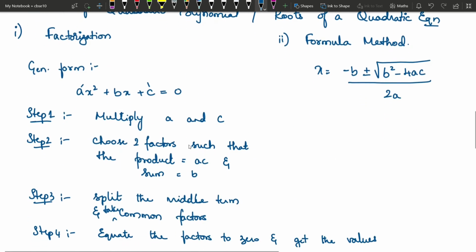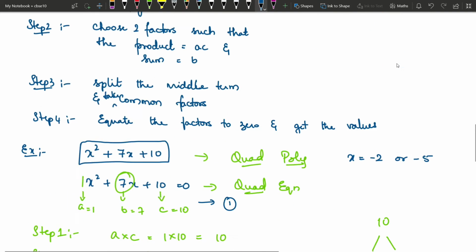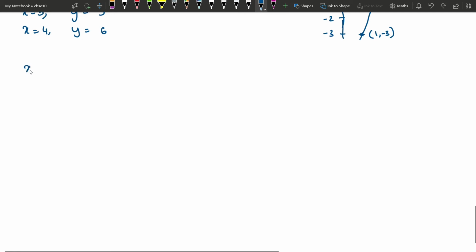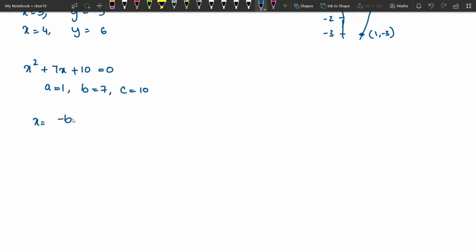So let me show you the same example using the formula method. Our example problem was x square plus 7x plus 10 equals 0. We have already written a is 1, b is 7 and c is 10. Using the formula, it is minus b plus or minus root of b square minus 4ac divided by 2a.